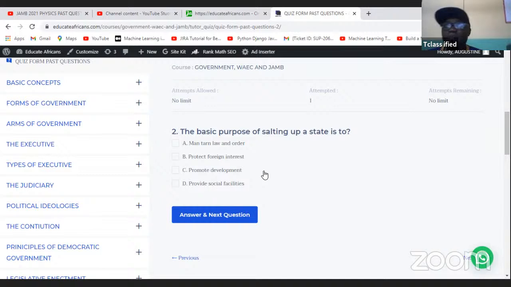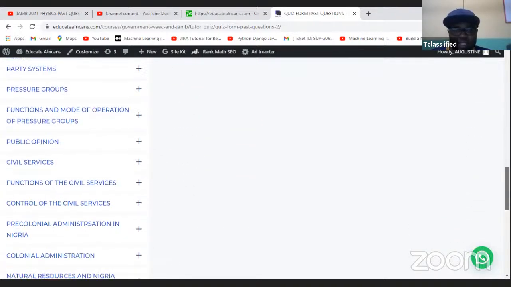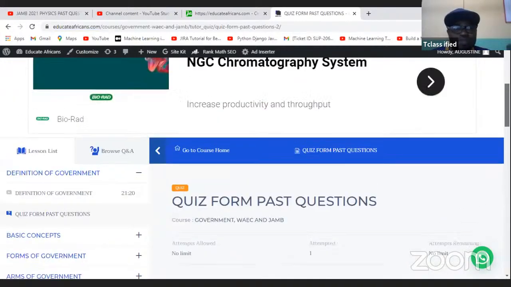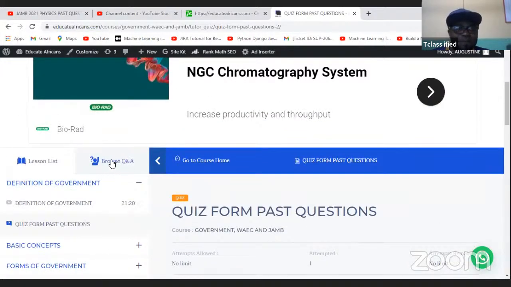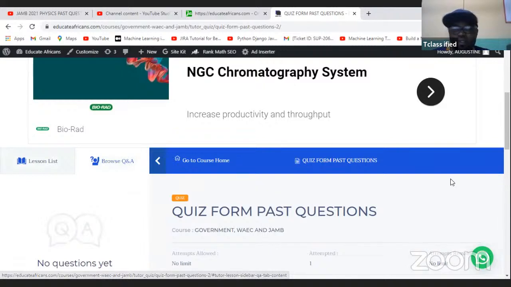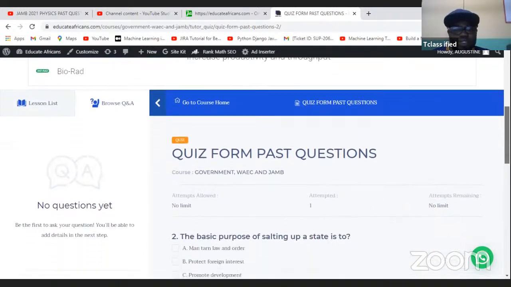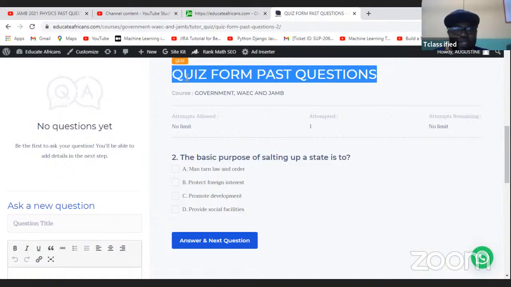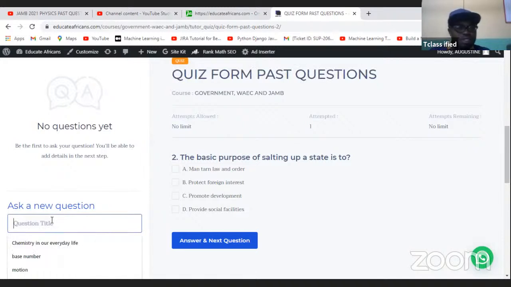So very importantly, when you're doing this, if you're trying this and you encounter typo errors, please make sure that you let me know. Go to the Q&A section. If you go to this Q&A, you come down. The question you're asking is on the quiz from past questions. Put it as a topic for the Q&A, so that it will also help me make the necessary corrections.